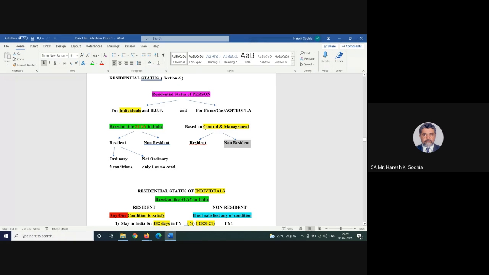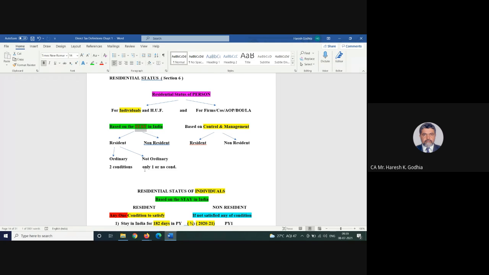So over there, control and management is seen. We are not concerned there. We will focus our attention on individuals only. Now, in case of an individual, what is important is the person's stay in India.